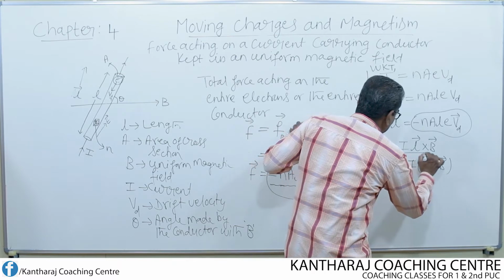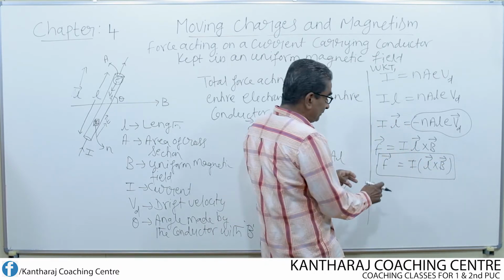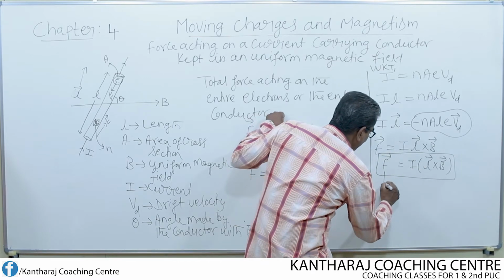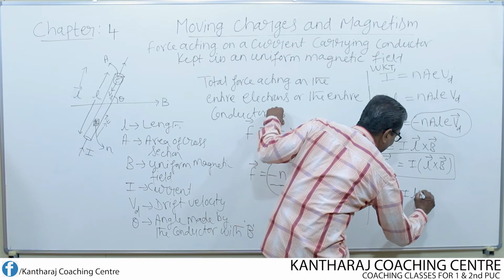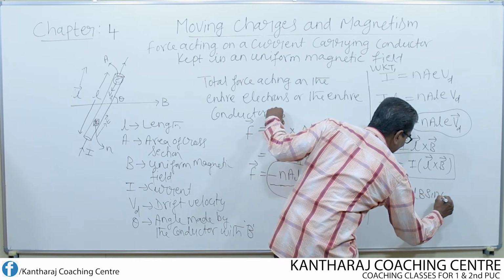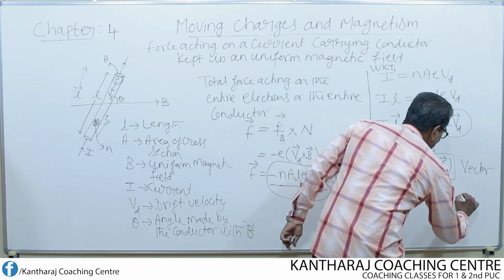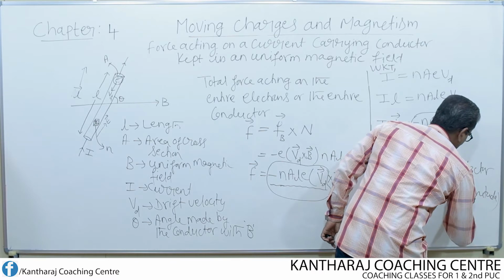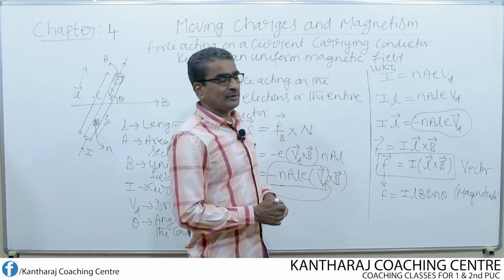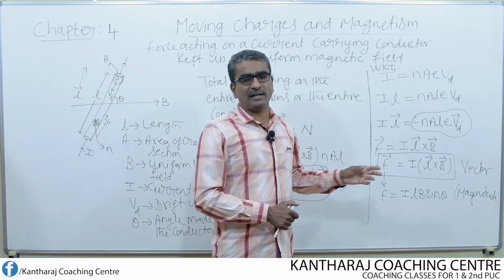Now it is already in the vector form. If I want to write the magnitude of the force, it can be written as F equal to I into L into B into sin theta. So this is nothing but a vector, and this gives the magnitude of the force. Now the direction of the force acting on the conductor can be determined by making use of Fleming's left hand rule.